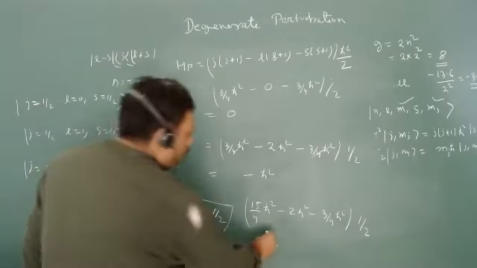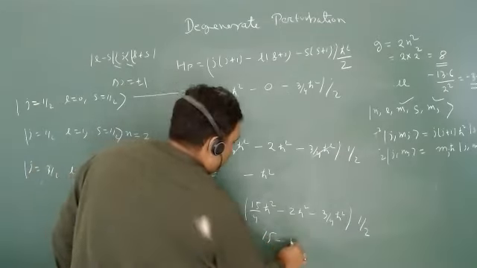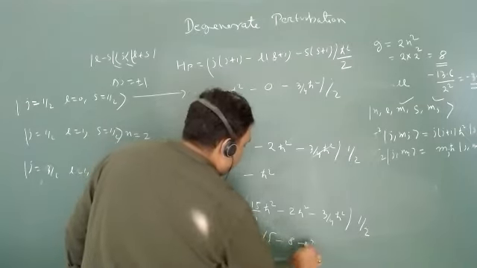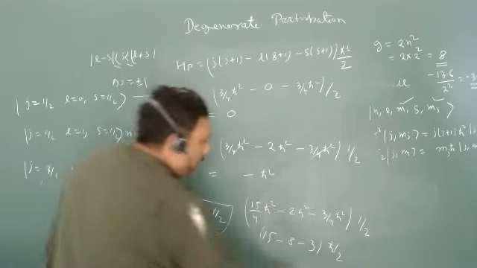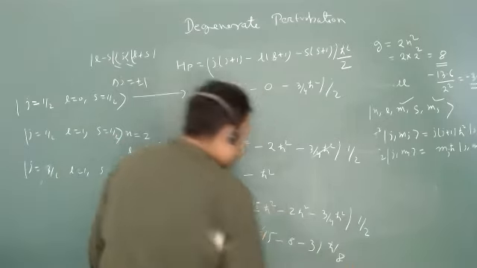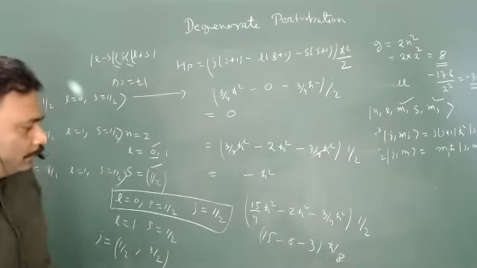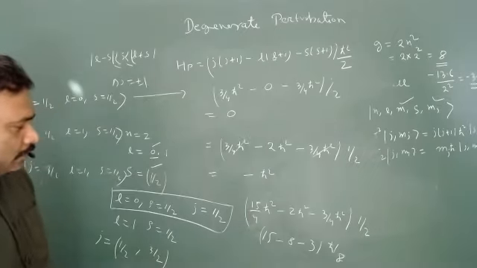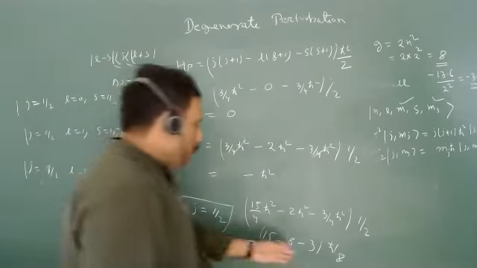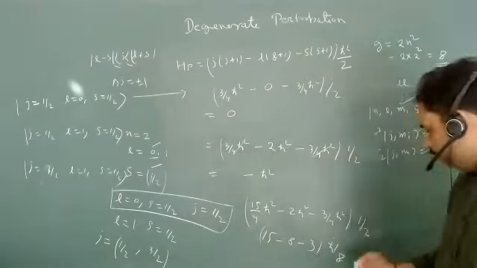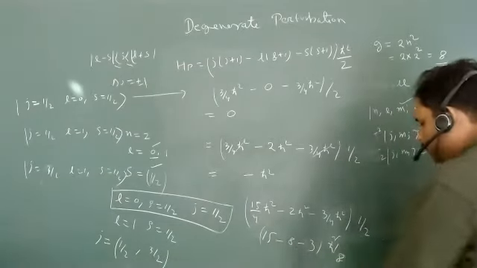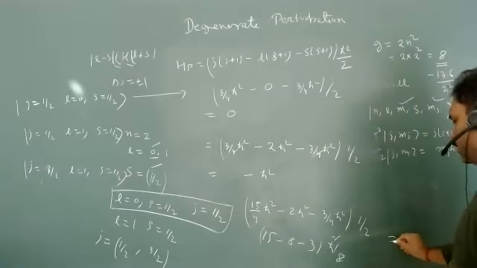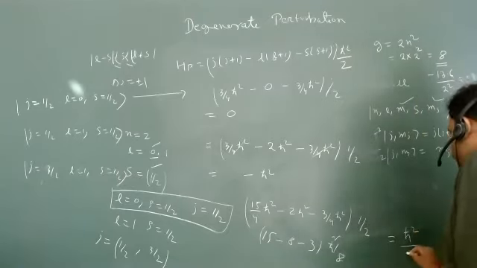This value is 15 minus 8 minus 3 h cut square by 8, isn't it? H cut square by 8. So what will be this value? H cut square by 2. So this value, this is 4, isn't it? So this value is h cut square by 2.